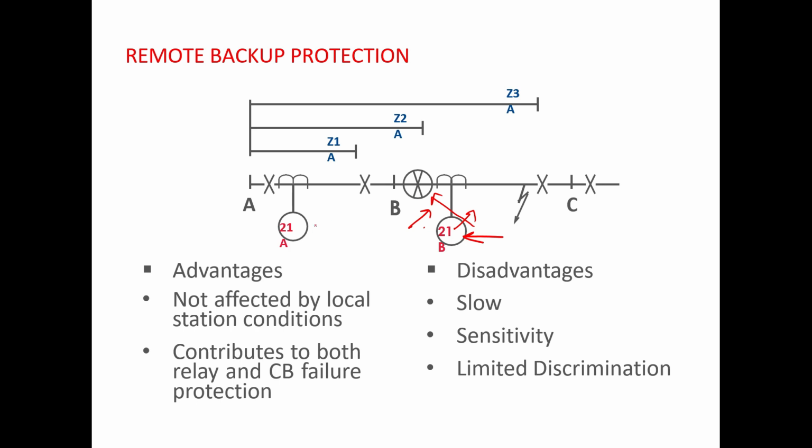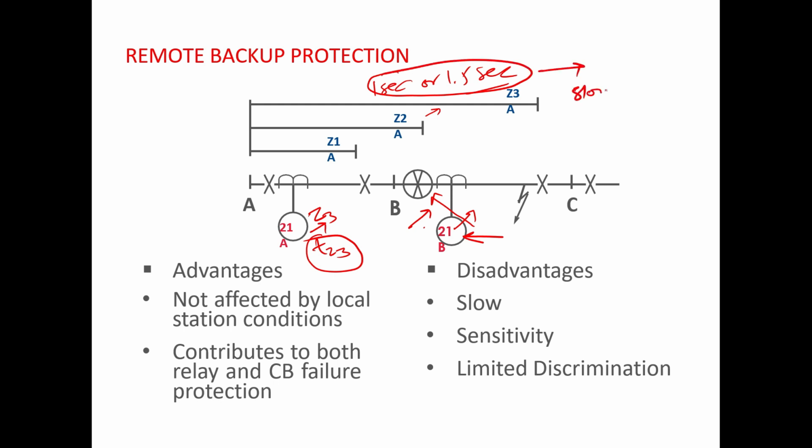So now after a time delay of zone 3, whatever it is the setting, suppose it is 1 second or 1.5 second, after this time delay, zone 3 will operate and it will isolate the fault. But remember, in case the zone 3 operates, the disadvantage is that first of all, your fault will be isolated only after this zone 3 time delay of 1 second or 1.5 second. So this will be a slow clearance of fault. That is the first limitation.